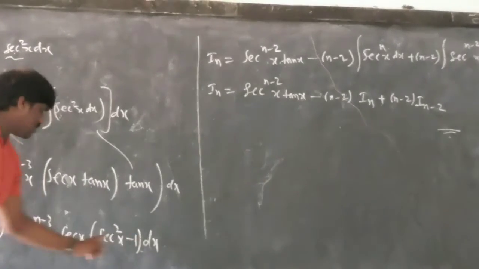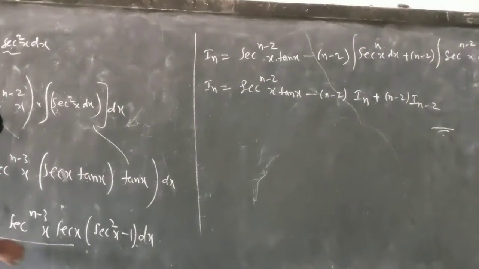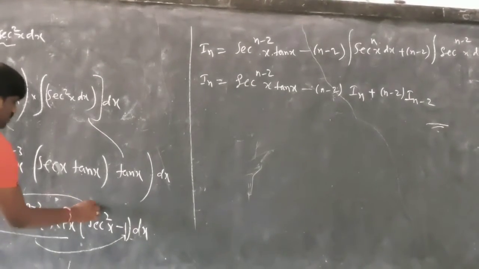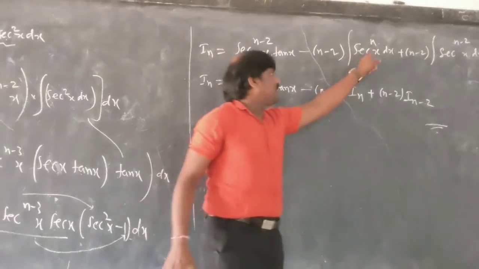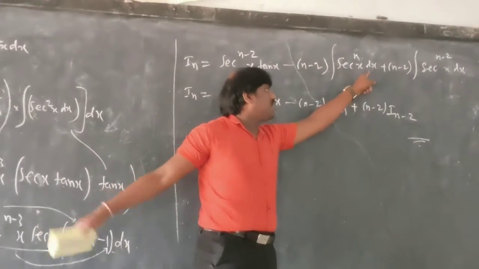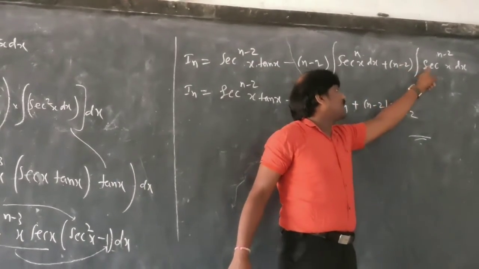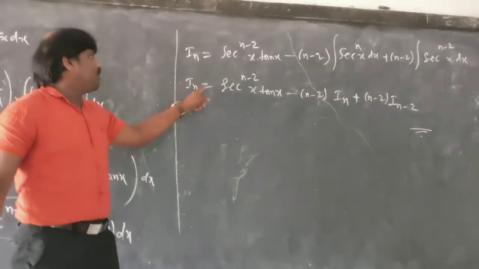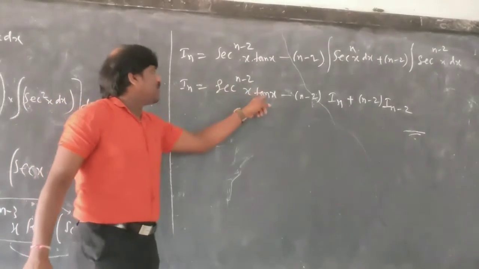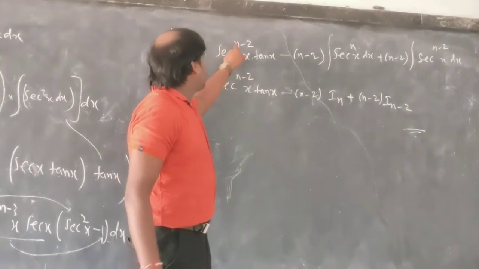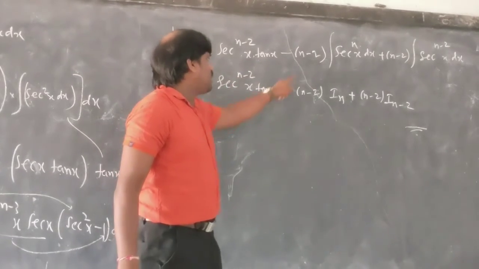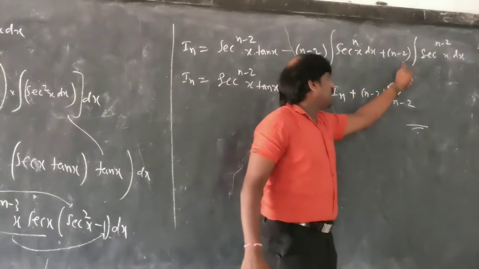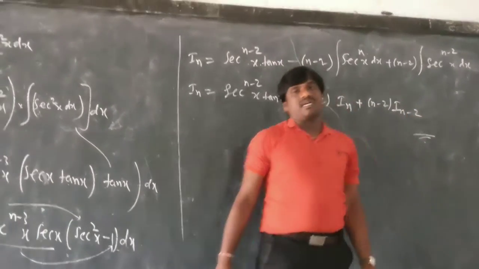This whole thing is multiplied with the 1, and I get sec power n x dx, and multiplying the second one I get n minus 2 sec power n minus 2 x dx. Now I can note In is equal to sec power n minus 2 x into tan x minus n minus 2 times In plus n minus 2 times I n minus 2.